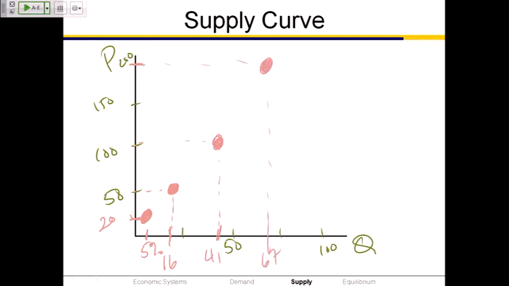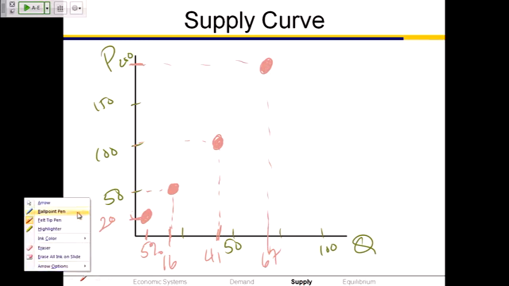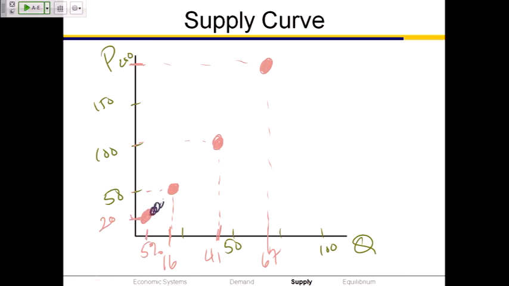If we didn't have these clickers with only 5 options, I could ask the question in a different way, and I could ask about not just 20, 50, 100, and 200. I could ask about every dollar in between those numbers and gather your answers, and then I would find that when I plotted those answers, it carved out a nice upward sloping curve. So let's just draw a line. If your line doesn't go through your dot, make your dot bigger. We label it S for supply.